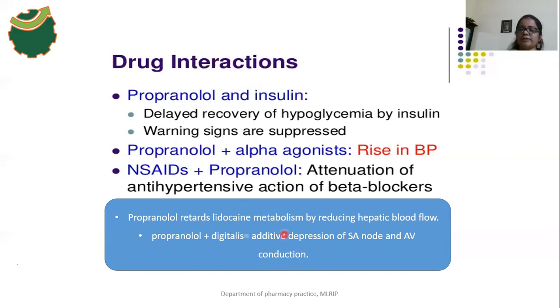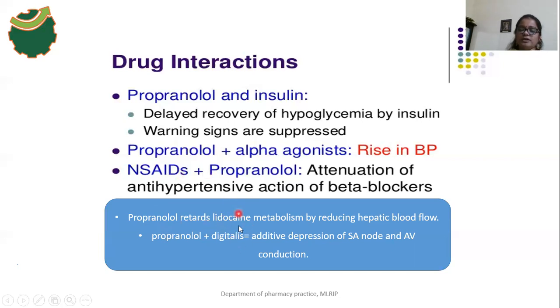Atrioventricular conduction is also inhibited by digitalis. So when these two drugs are used at the same time, when propranolol is used along with digitalis, there is an additive depression of the SA node, and additive depression of AV conduction also occurs. The severity of the depression of the SA node increases and a total block of AV conduction also occurs. That's why propranolol should not be used along with digitalis,